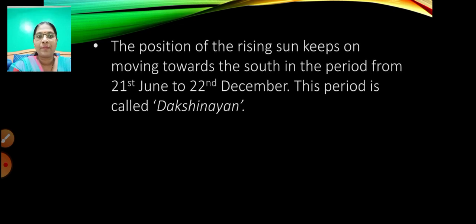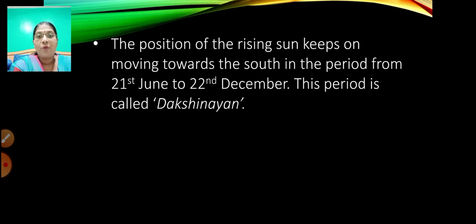Let's see what else we have. When the position of the rising sun keeps on moving towards the south in the period from 21st June to 22nd December, this period is called Dakshinayan. So what is this period called?